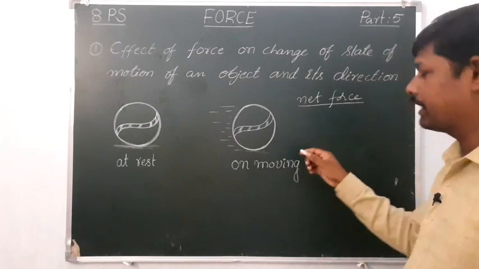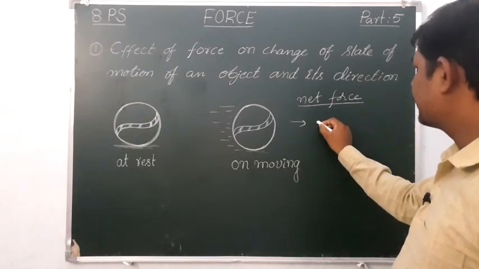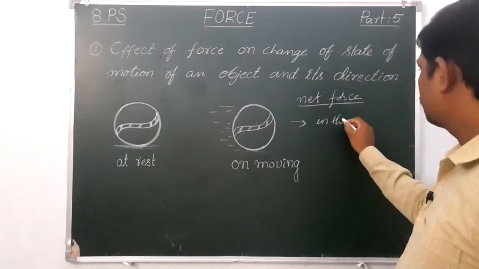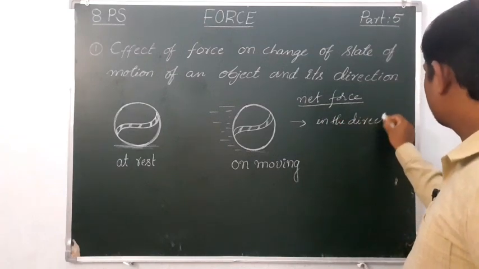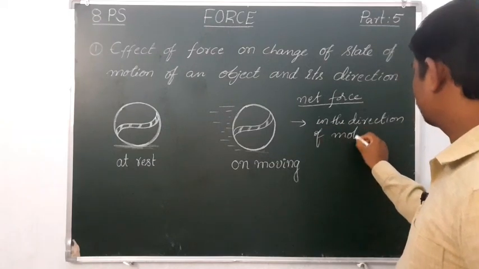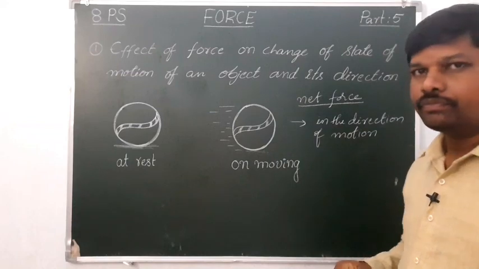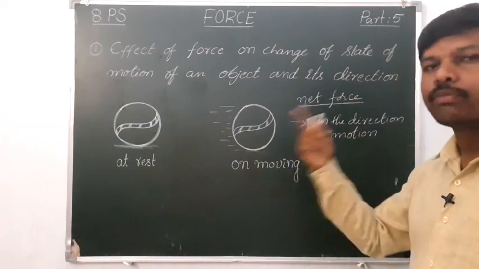The speed increases if the force acts in the direction of motion. So we can increase the speed by applying force in the direction of motion.